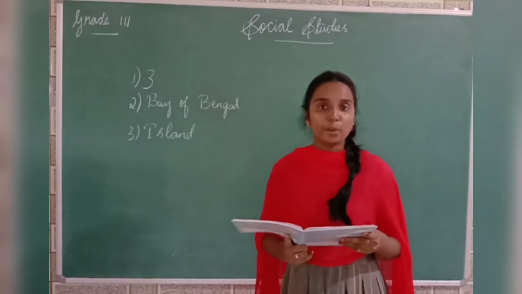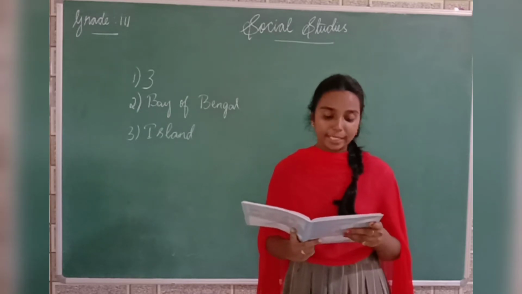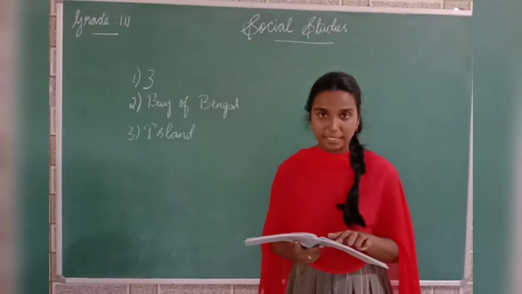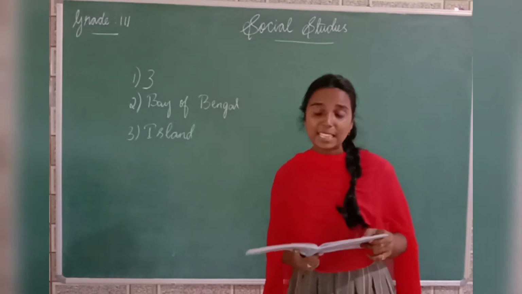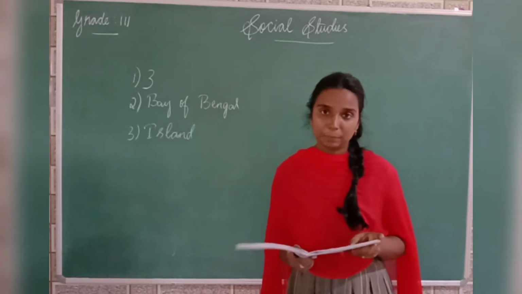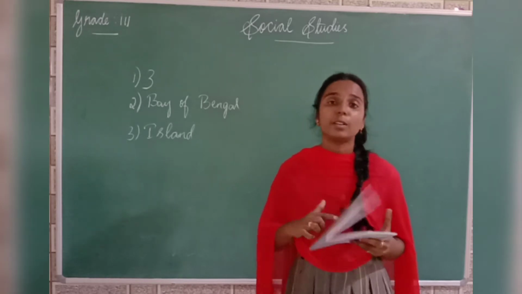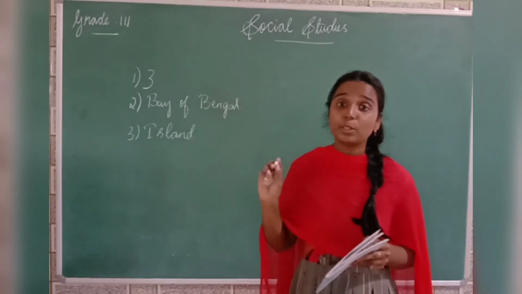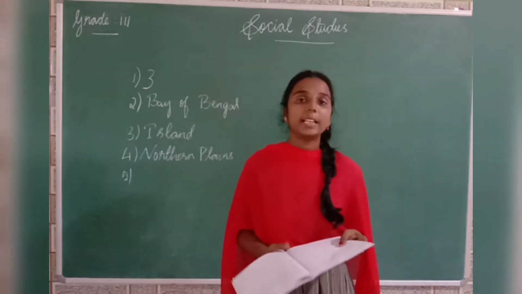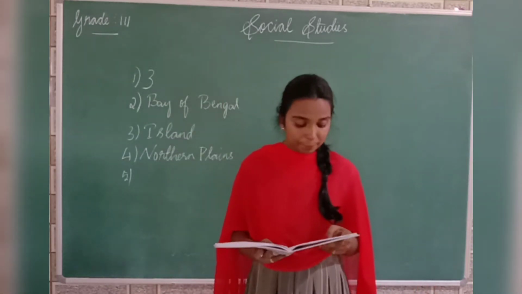Now what is the fourth question? Dash is located towards the south of Himalayas. So which landform is located towards the south of Himalayas? It is Northern Plains. So Northern Plains is located to the south of Himalayas. The answer for question number 4 is Northern Plains.